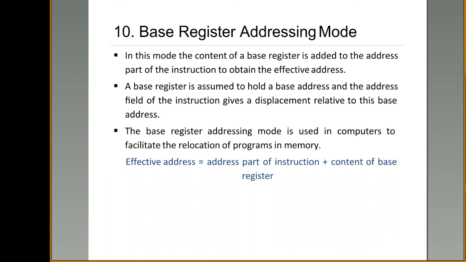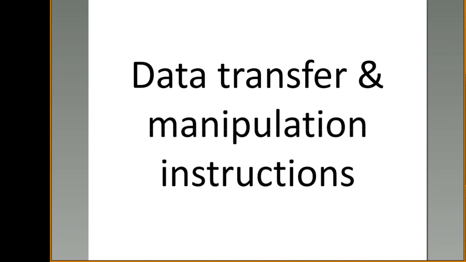So when you want to access the operand a, the base register will contain the value 100, and the address part of your instruction will contain the value 50. So 50 plus 100: starting from the 100th location till the 150th location, your operand a is present. This is what the base register addressing mode means. Am I clear to everyone?